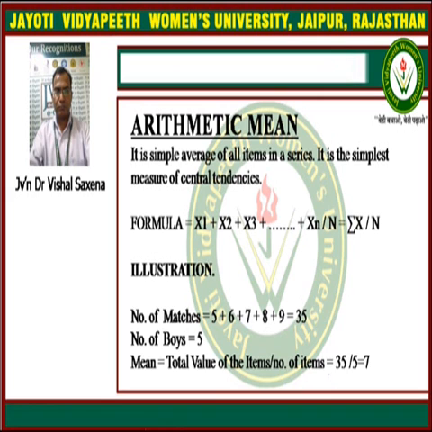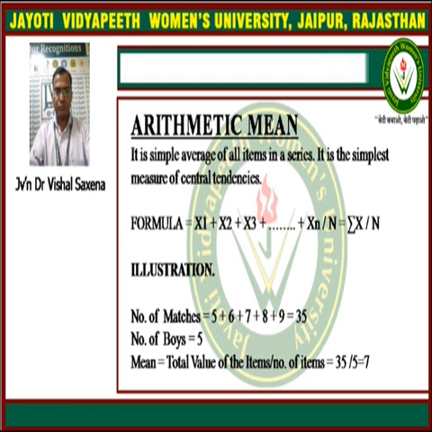Here the arithmetic mean is defined as follows: suppose we have n numbers x1, x2, x3, up to xn, then the arithmetic mean is given by the sum of the numbers, summation x upon n, where n means the total number of data. For example, suppose the number of matches are 5, 6, 7, 8 and 9, and the number of boys is 5.